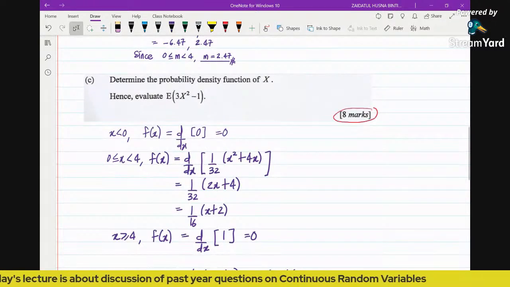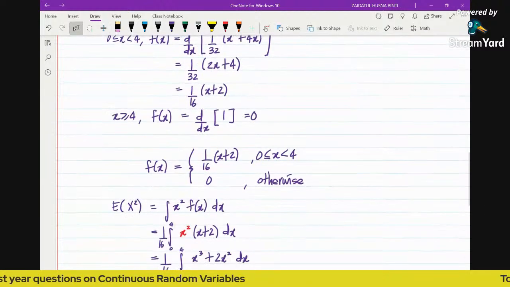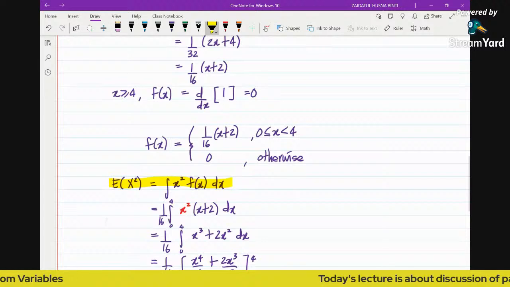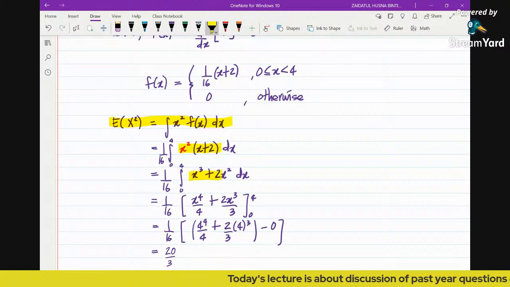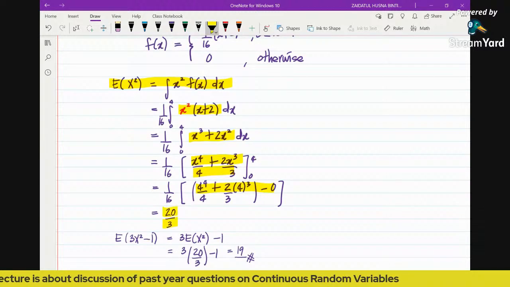There are 8 marks allocated. Hence, evaluate the expectation: find the expectation of x squared using the formula, expand first these two, then integrate and substitute limits. Then substituting the value, this is the answer.